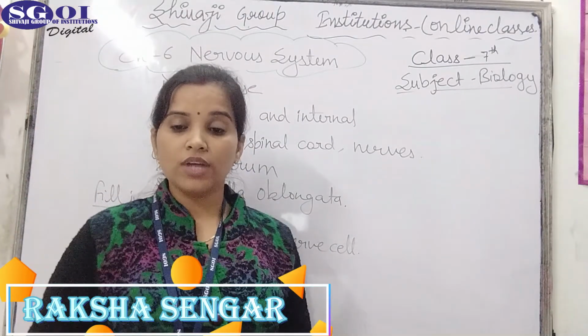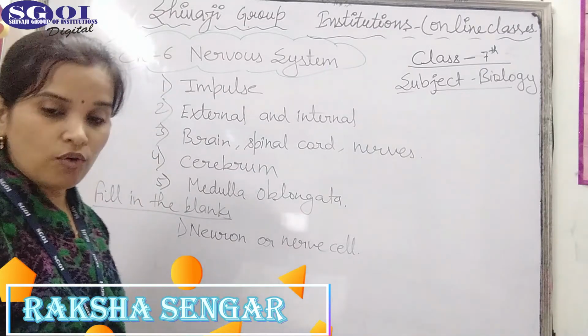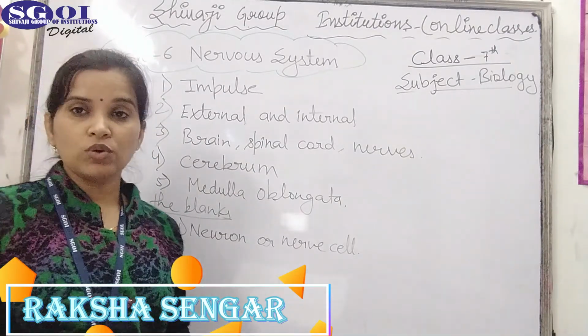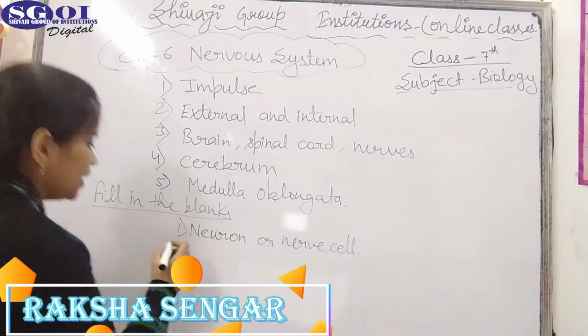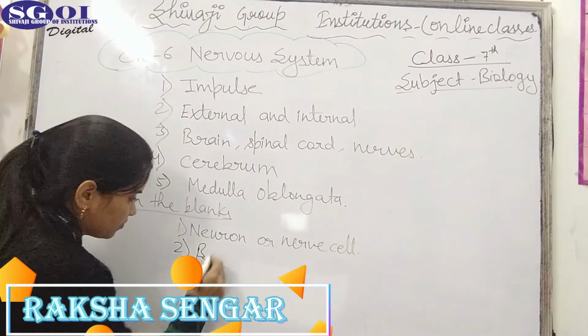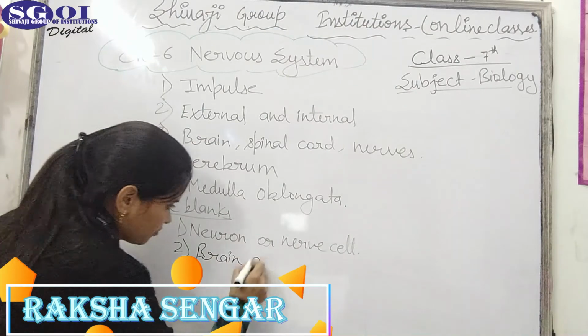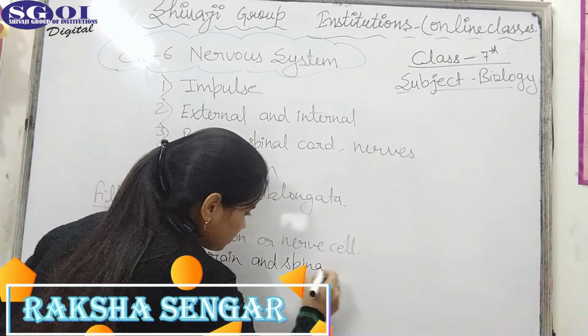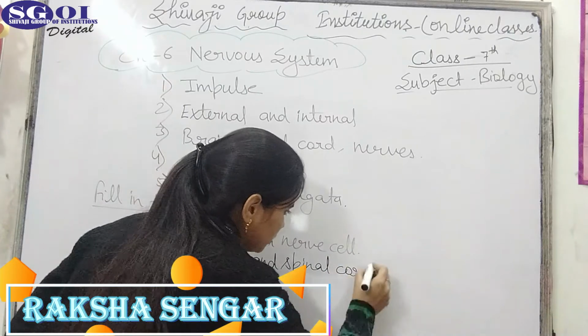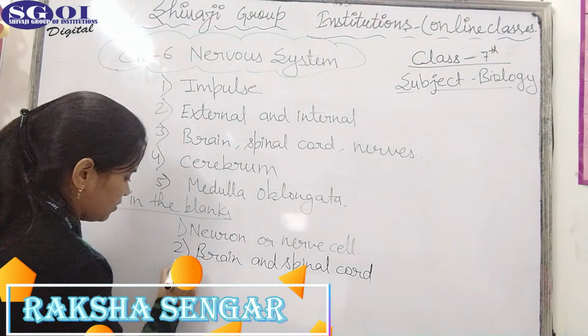Second question, central nervous system consists of dash and dash. So in the central nervous system there are two parts, that is brain and spinal cord. Brain and spinal cord are the two parts of the central nervous system.